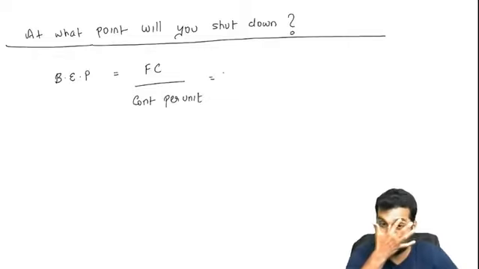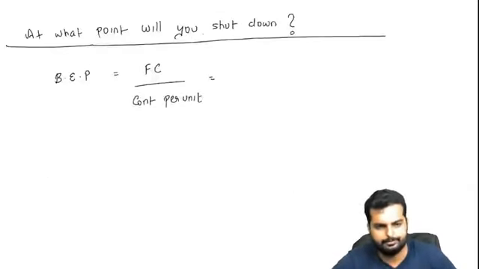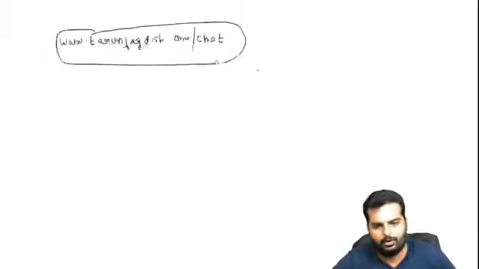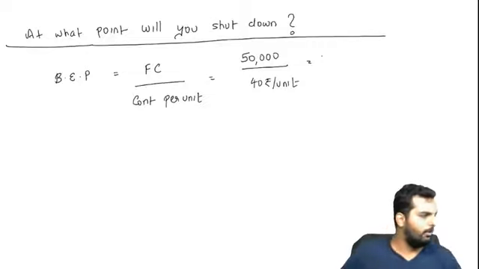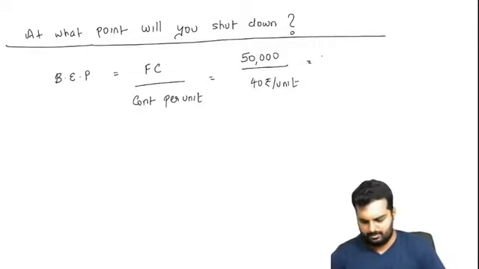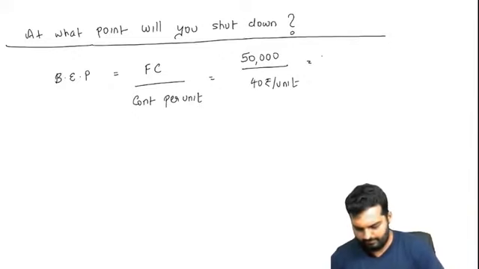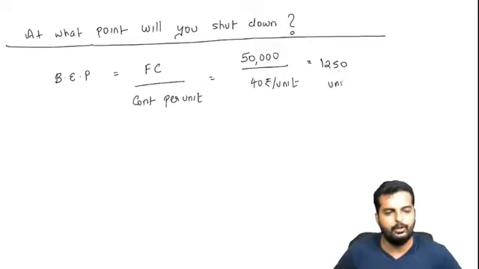Okay, so what is the fixed cost that we are having in this question? Did I say it's 50,000? The total fixed cost is 50,000 divided by, I believe the contribution is how much? 40 rupees per unit. So what is 50,000 divided by 40? It turns out to be 1250 units.